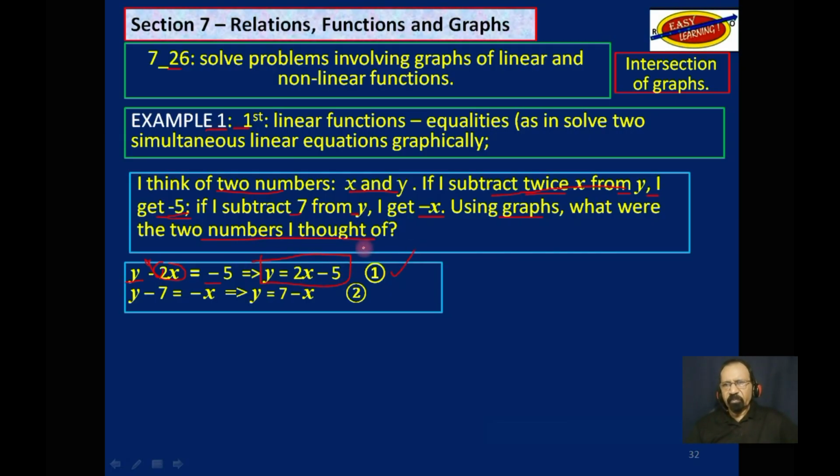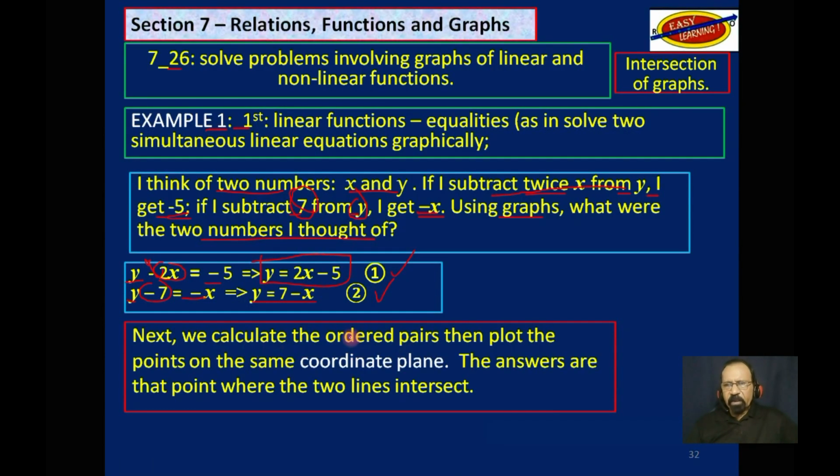And the other one, I subtract 7 from y and I get -x. Rearranging that, I get y is equal to 7 minus x. Next, we calculate the ordered pairs, then plot the points on the same coordinate plane. The answer is the point where the two lines intersect.